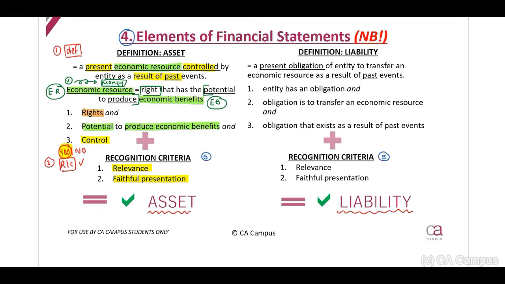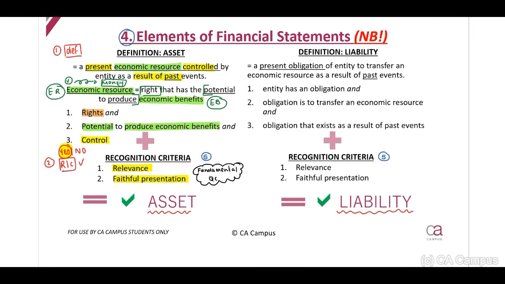Now, guys, when you look at this, relevance, faithfully presented, does it ring a bell? Yes, this is your fundamental qualitative characteristics. Remember, we did discuss this. This is your fundamental qualitative characteristics.